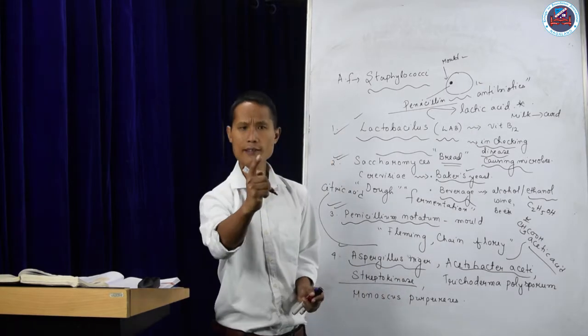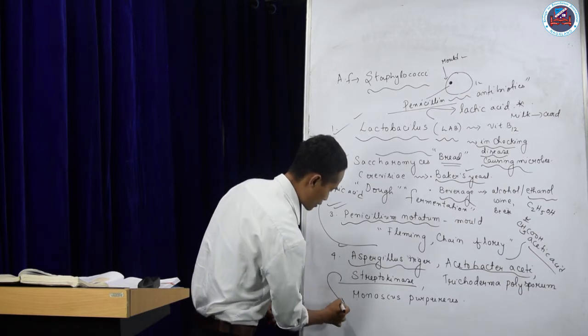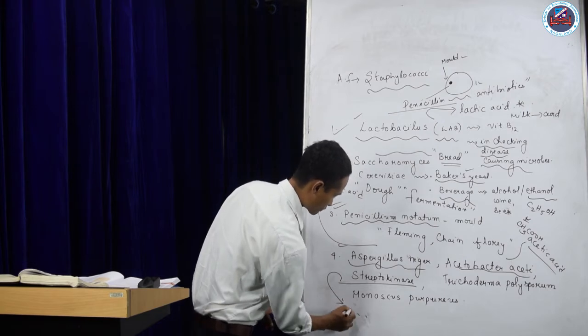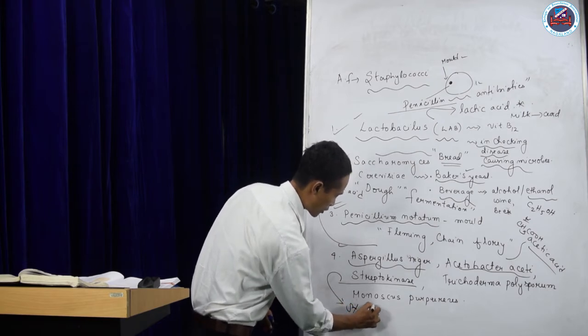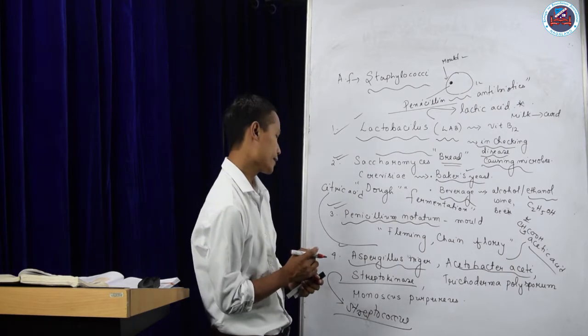We have another enzyme called streptokinase. Streptokinase is an enzyme produced by streptococcus.